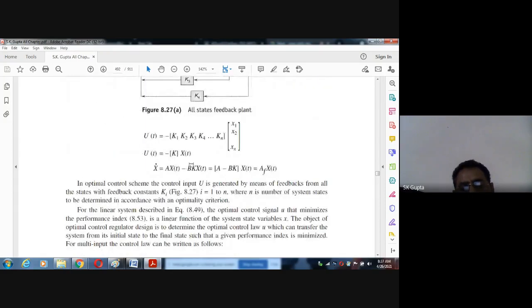When you write u is equal to minus kx, this equation will come: ax minus bkx. u की जगह ये लिख दिया. तो now taking x(t) common, then x dot is equal to (a minus bk) x(t). You can write it as Af x(t), means x dot is equal to Af x, where A has been changed to Af. जो हमारा सिस्टम मैट्रिक्स था वो चेंज हो गया because these values have entered into the system, k1 k2 k3 इसकी वजह से.